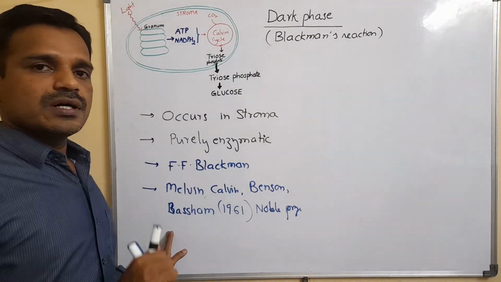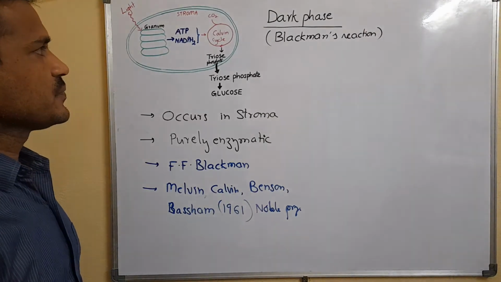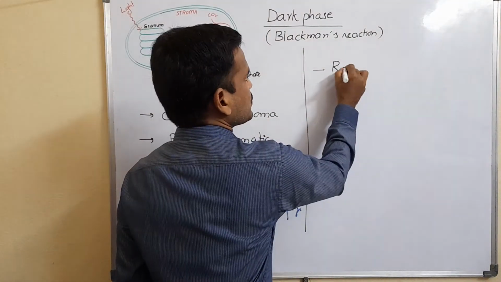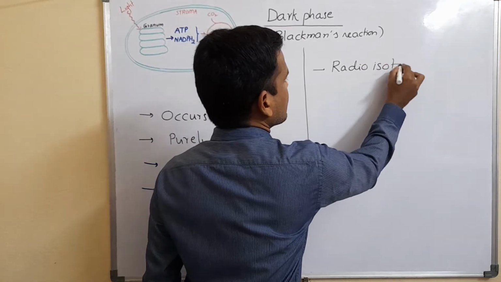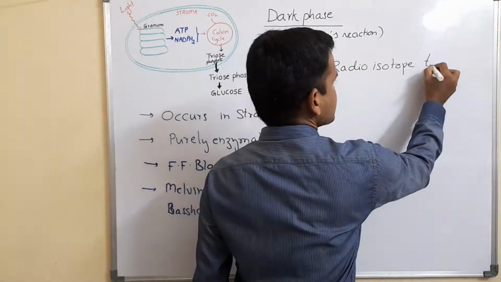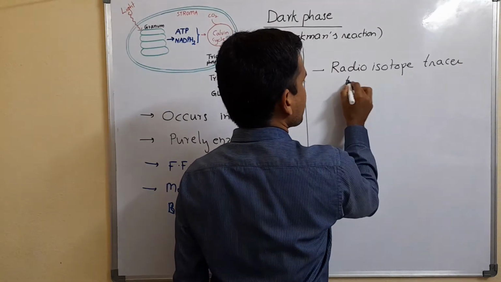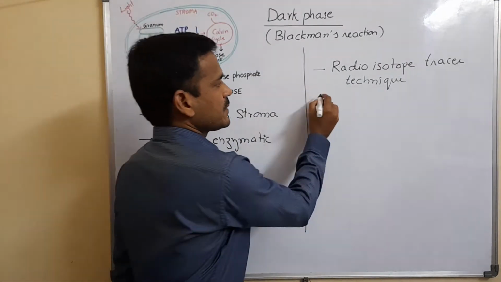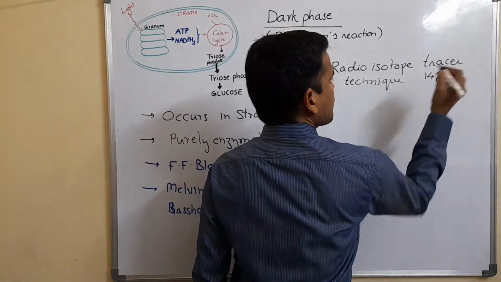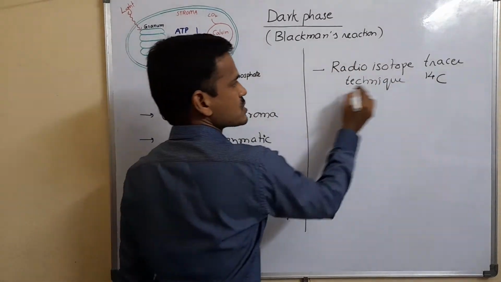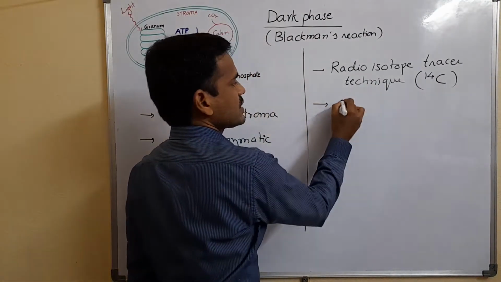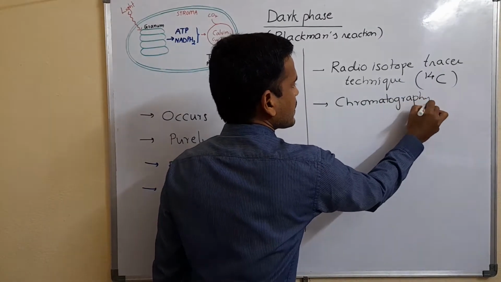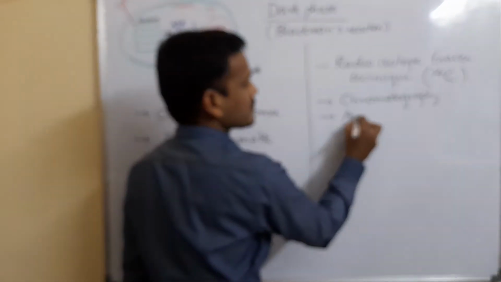They used three techniques. The three techniques are: radioisotope tracer techniques, where carbon-14, an isotope of carbon, is used; the second technique is chromatography; and the third technique is autoradiography.